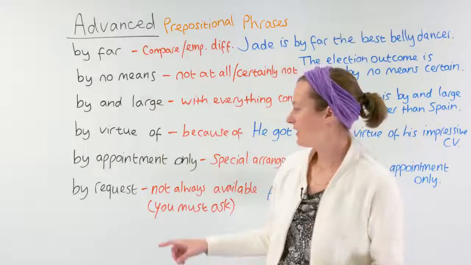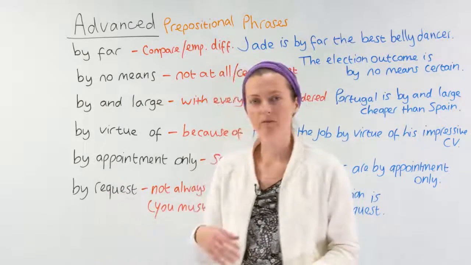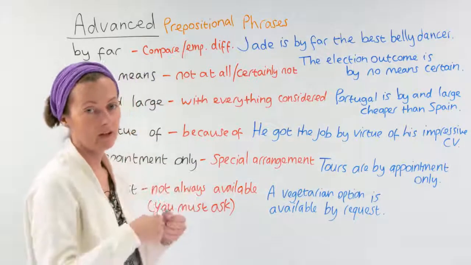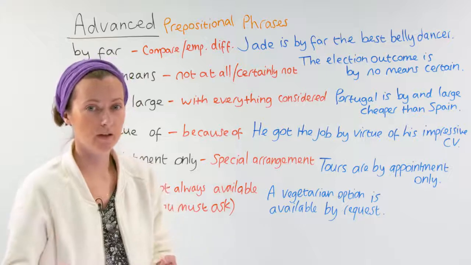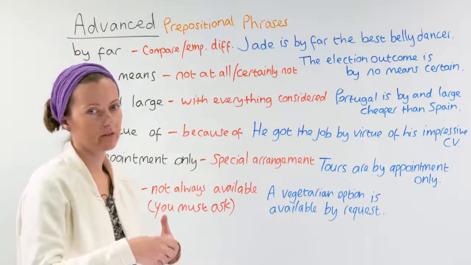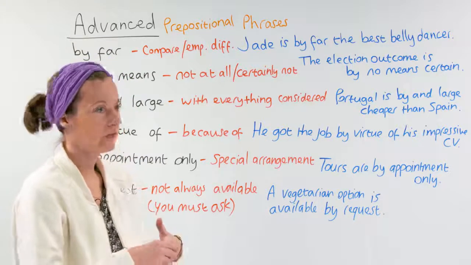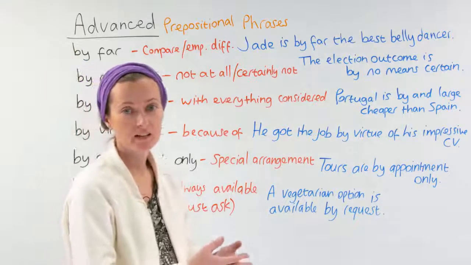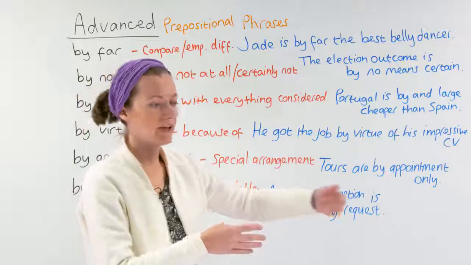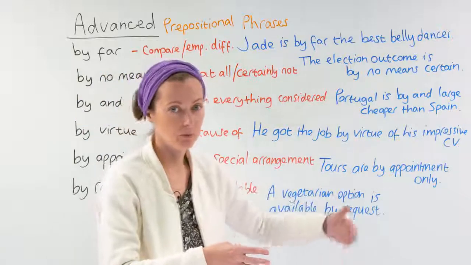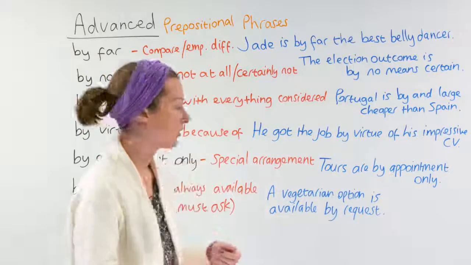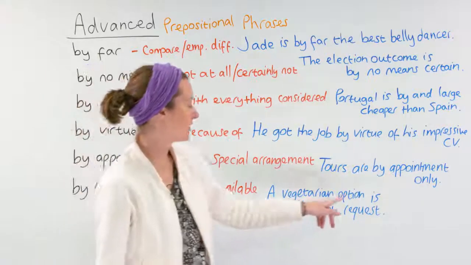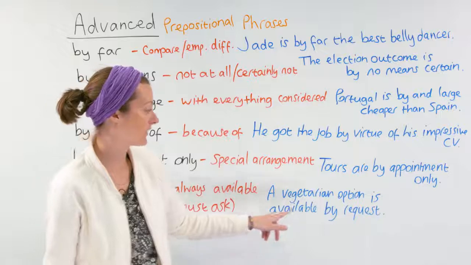And lastly, we have by request. By request means there's something that you have to ask for in order to get. So this could be a food arrangement, this could be if you're staying in a hotel and they don't have towels for outside by the swimming pool, you have to ask by request. An example sentence is, a vegetarian option is available by request.